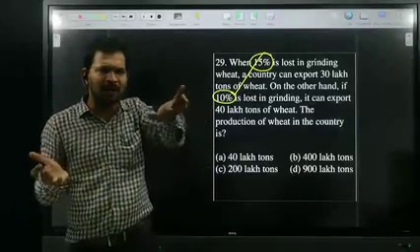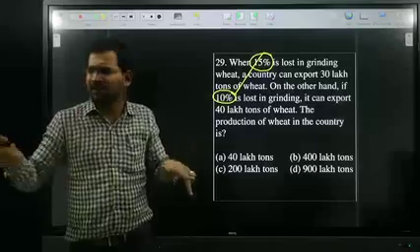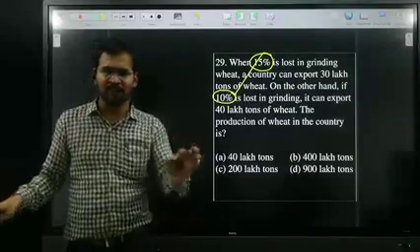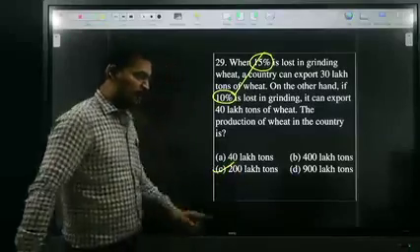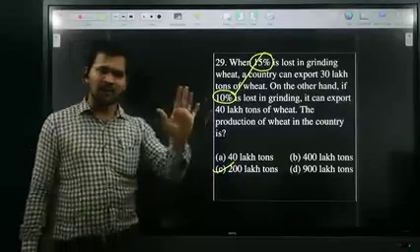5 how many times, 100? 20 times. So 20 times 10 is 200. Therefore your answer is 200. So option C is the right answer. All of you understood?